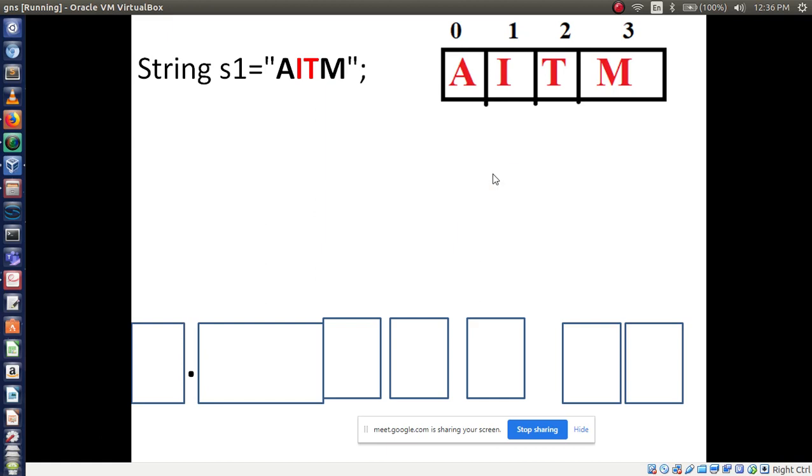Okay. See, getChars means we have to access more than one character. We have to print more than one character, right? So here I am going to display two characters from AITM. I will take only I and T as per our choice. I want to display only I and T. From where? From AITM, right? So to display I and T, you need another string, isn't it? For this you have to define one more string.